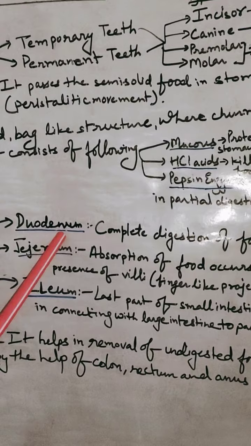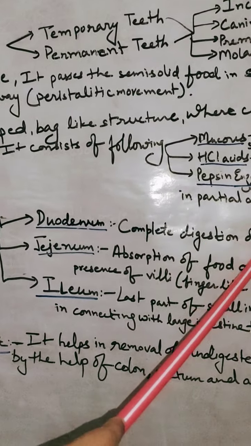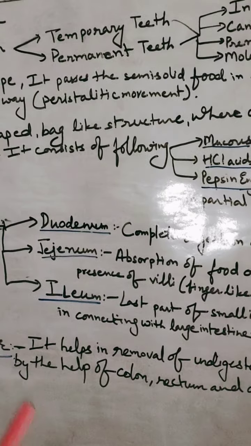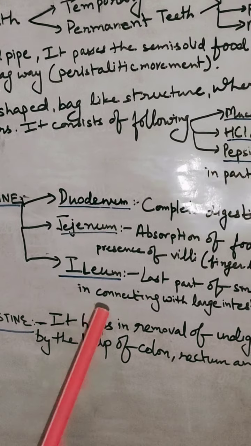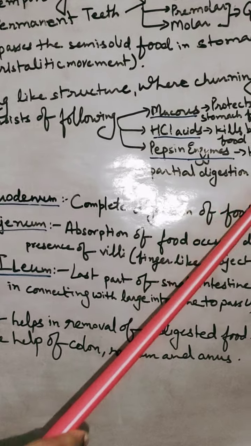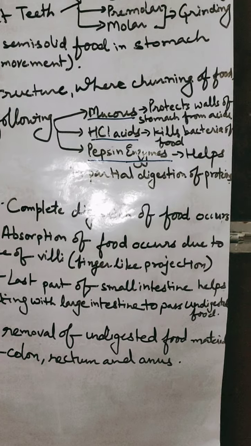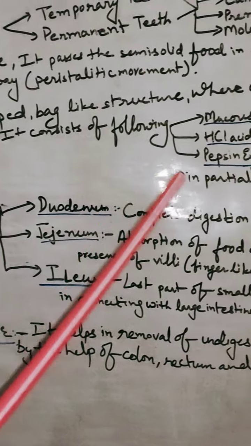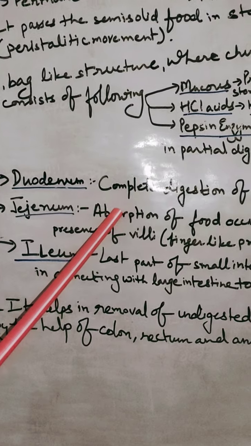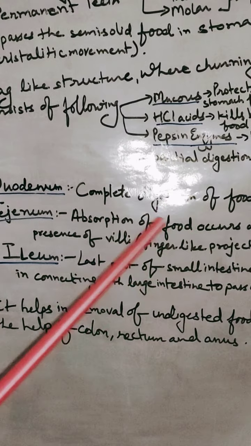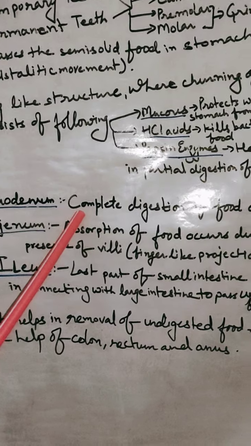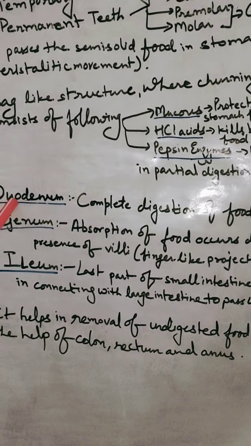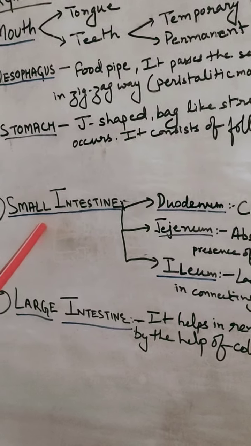This duodenum is the place where complete digestion of food occurs. Why does it occur? Because the partially digested protein from the stomach comes here and gets completely digested, as the duodenum is connected with the pancreas, which releases the trypsin enzyme in the duodenum part of the small intestine.